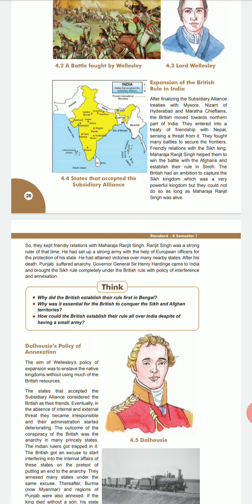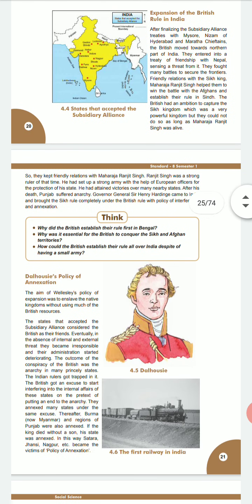Friendly relations with the Sikh king Maharaja Ranjit Singh helped them to win the battle with the Afghans and establish their rule in Sindh. The British had an ambition to capture the Sikh kingdom, which was a very powerful kingdom, but they could not do so as long as Ranjit Singh was alive.